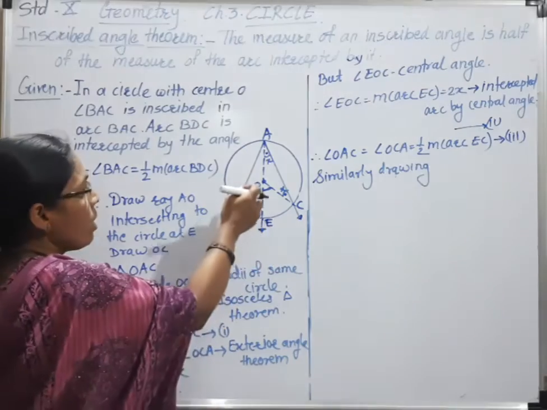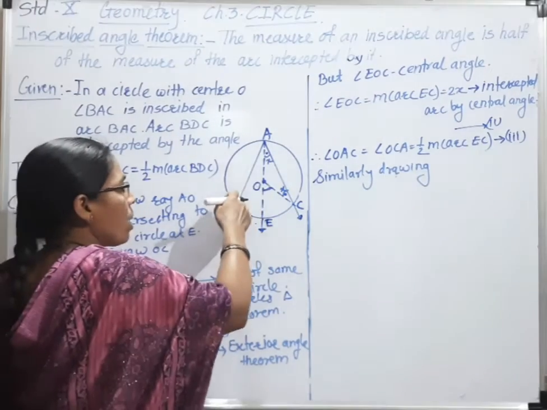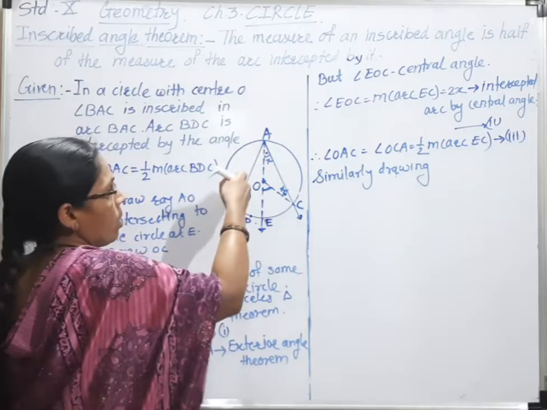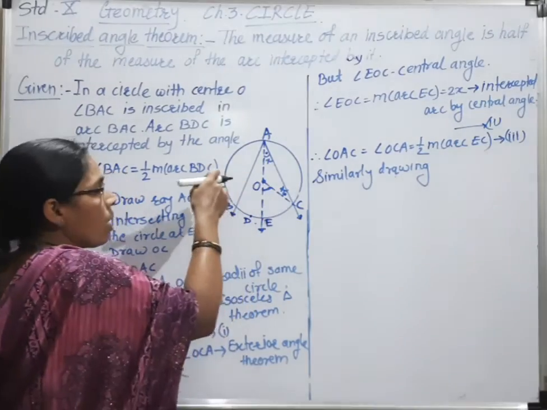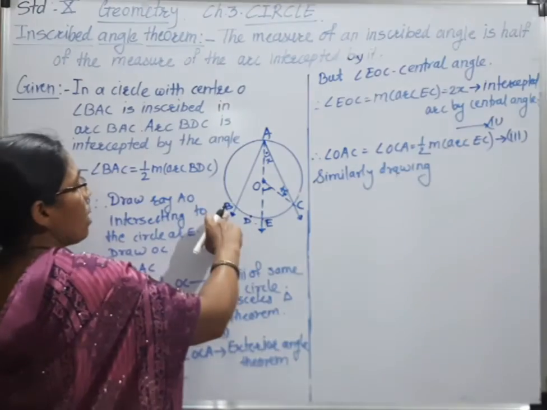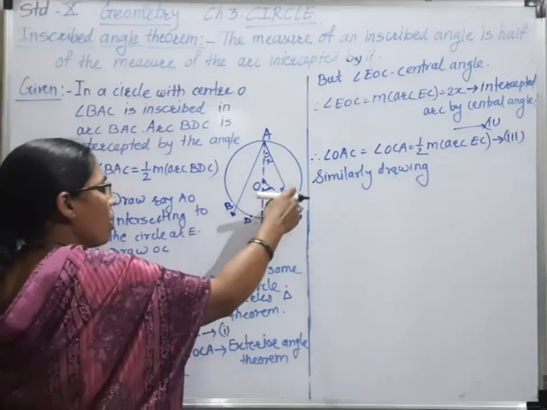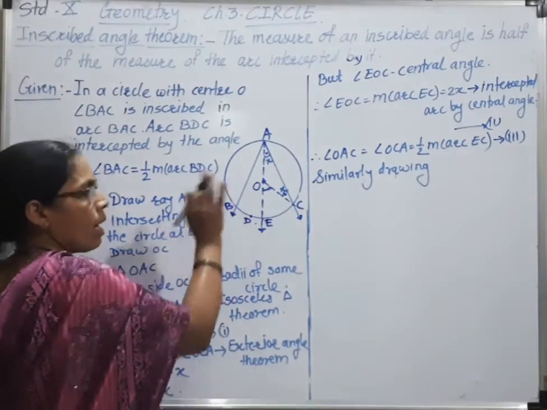Similarly, when the center of the circle is in the interior of the inscribed angle, then also we have to prove that angle BAC is half of the intercepted arc by that angle.